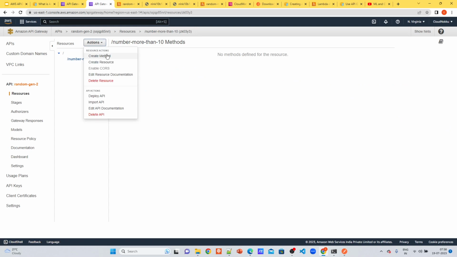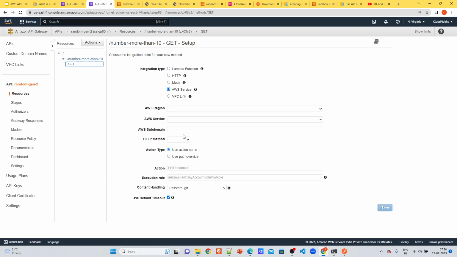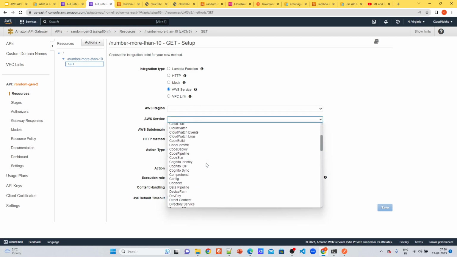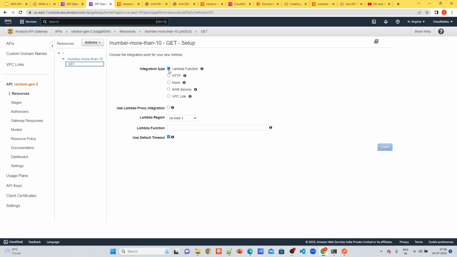Under this, I will create a method. I'll have different options, but I want to get a number more than 10, so I will select the GET option. And now it will ask different options. So there are different integrations which you can make. You can integrate this API with your backend services like Lambda or any other AWS service. These are the services offered. There is a wide range: S3, SQS, SNS, and HTTP endpoints also you can map.